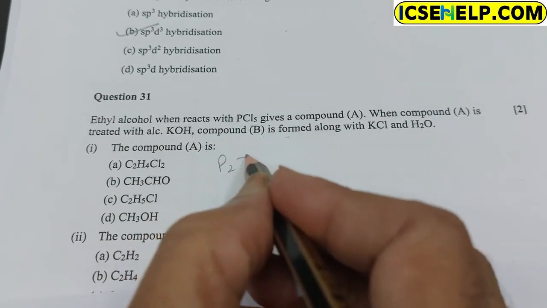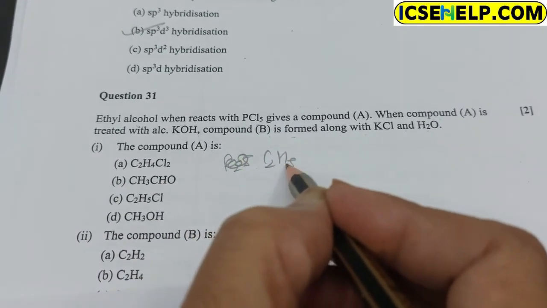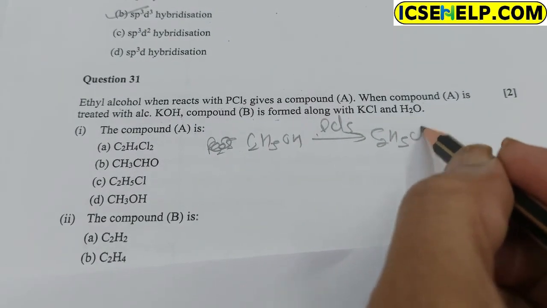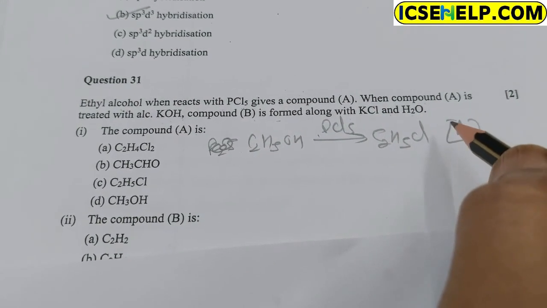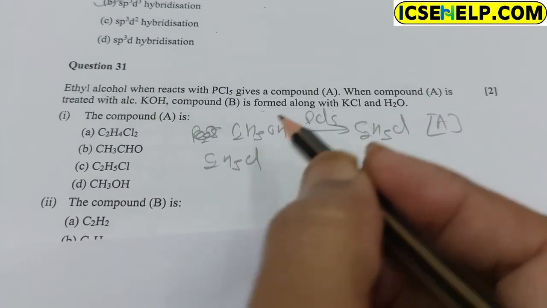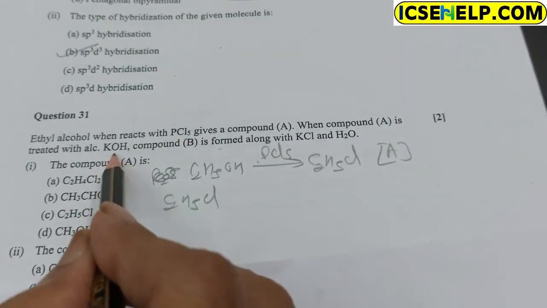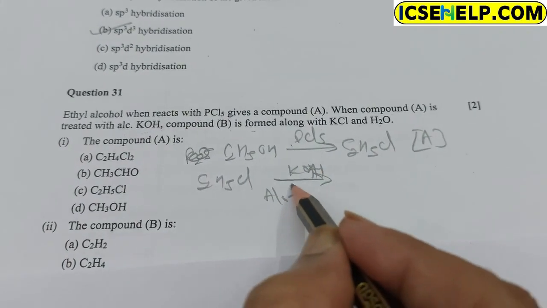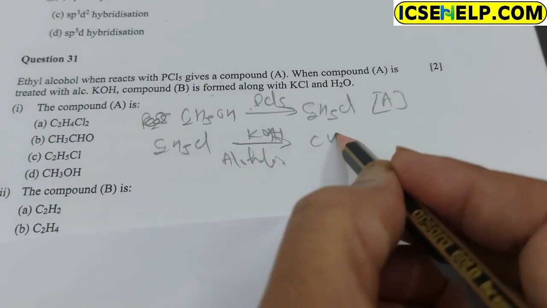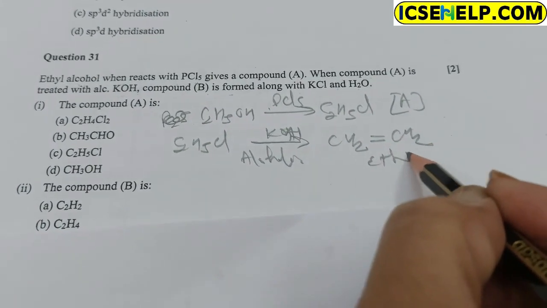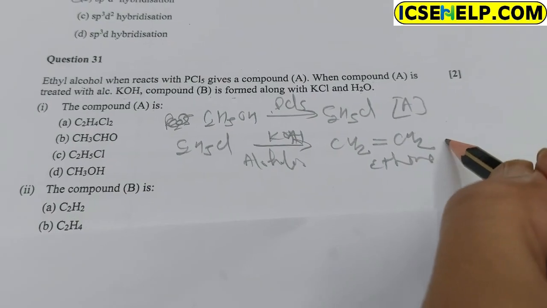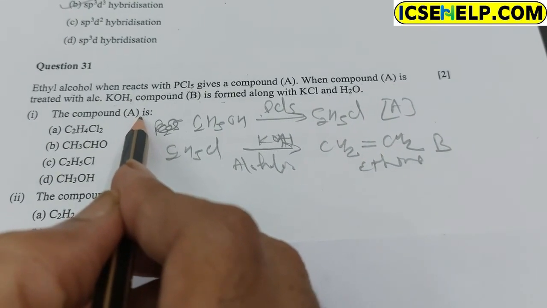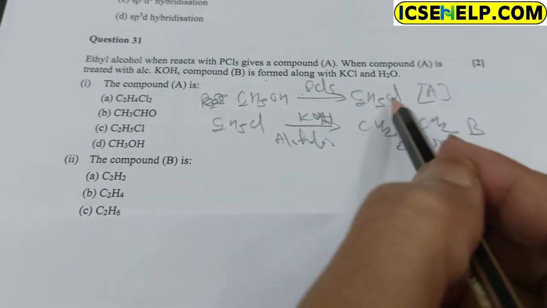When ethyl alcohol reacts with phosphorus pentachloride, ethyl chloride is formed, which is A. When compound A is treated with alcoholic KOH, the compound formed is ethene, which is B. So compound A is ethyl chloride, C2H5Cl.